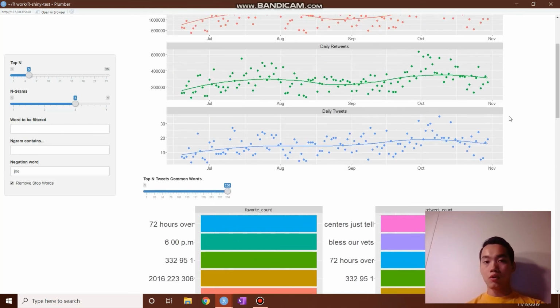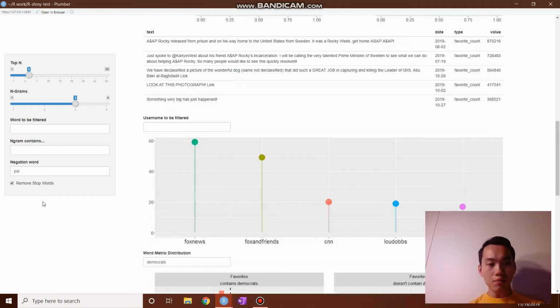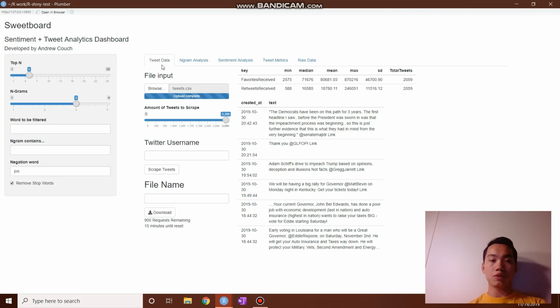Okay, so we finished the basic tweet metrics, and that's basically the entire dashboard. This dashboard is really just made for basic Twitter and tweet analytics. You can do a lot with just basic n-gram analysis, A/B testing, and comparing groupings of tweets by dividing them into subdivisions. I think it's really a great tool because you really don't need a lot of technical skills to use this dashboard. You really need a lot of domain knowledge.